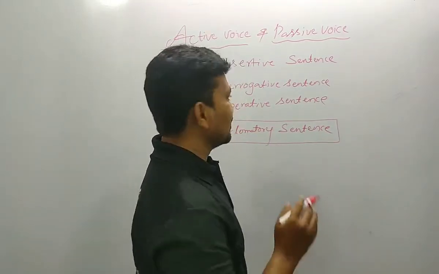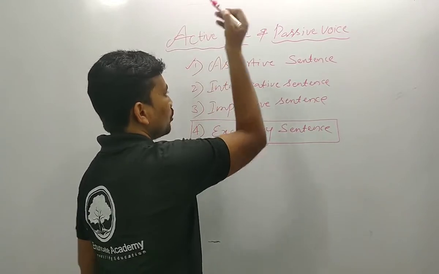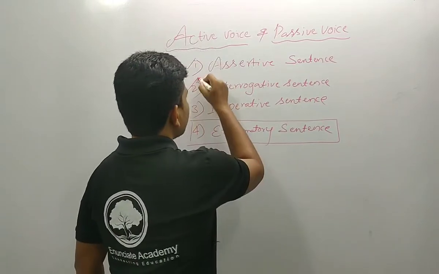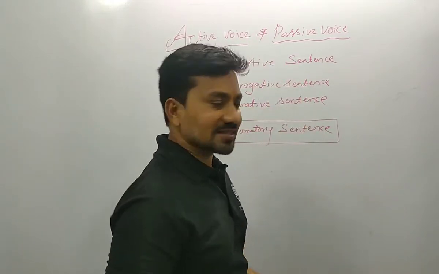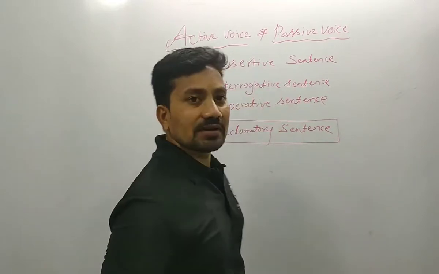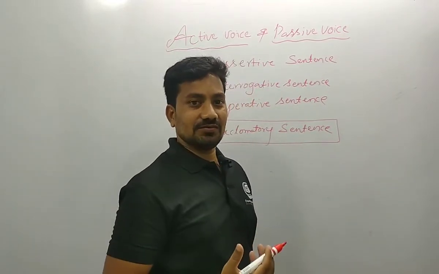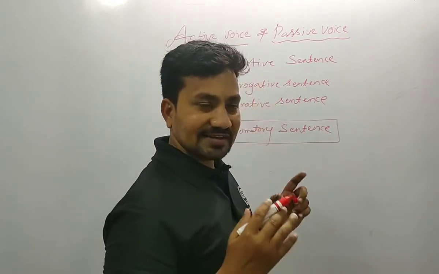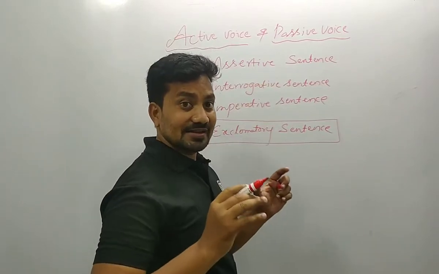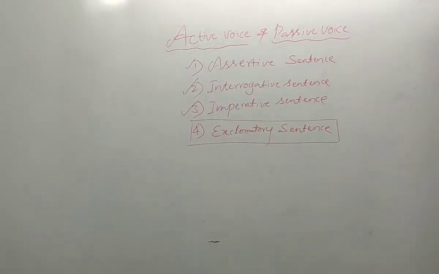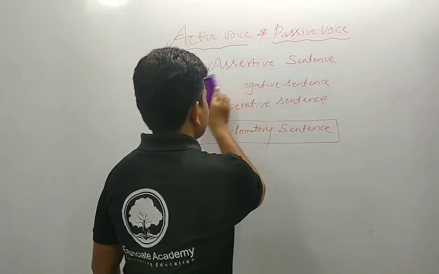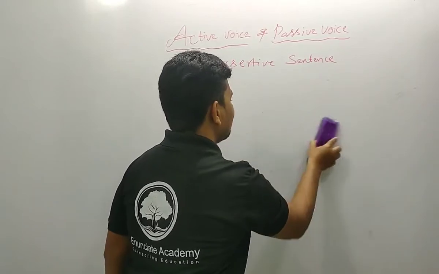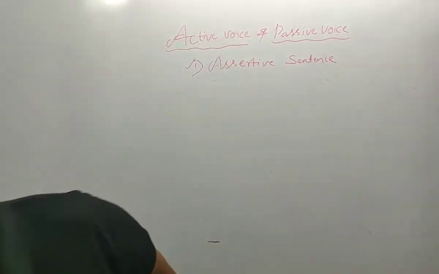So today we learn how the assertive sentence can be converted from active to passive, how the interrogative sentence can be converted from active to passive, and how the imperative sentence can be converted from active to passive. Okay dear, let me go one by one. First one is the assertive sentence. We want to go about the assertive sentence, how we convert from active to passive.